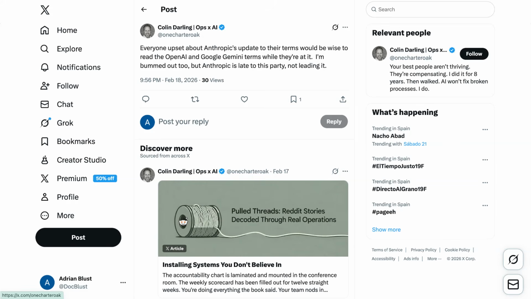In any case, the controversy quickly faded, but there is a lingering question about walled gardens and what they're going to mean for AI going forward.